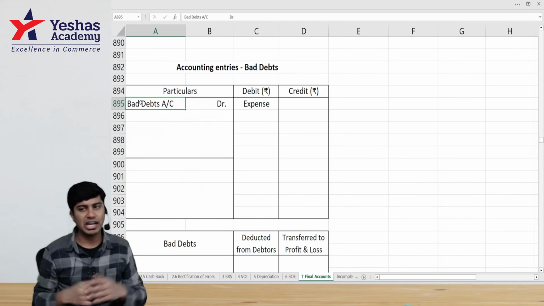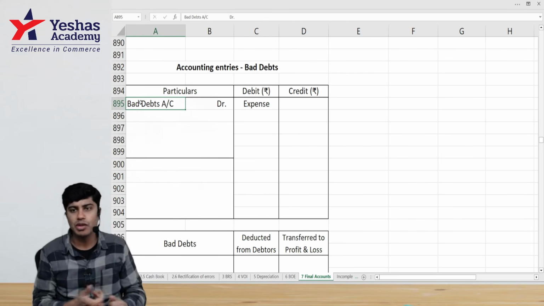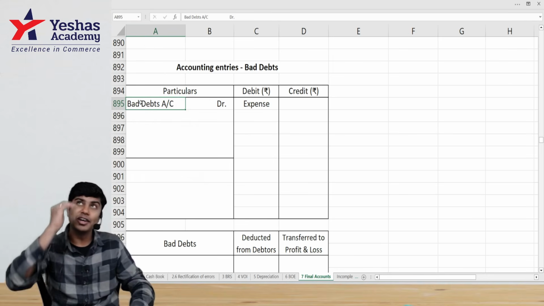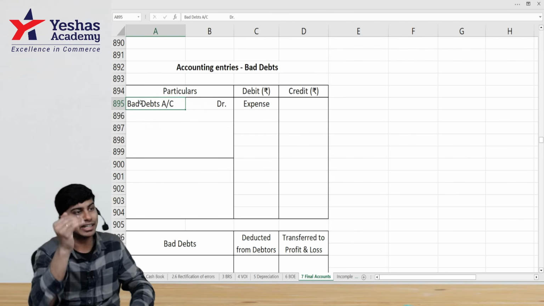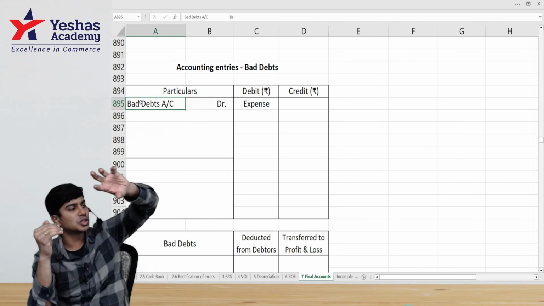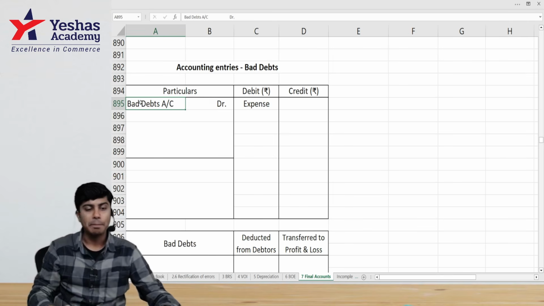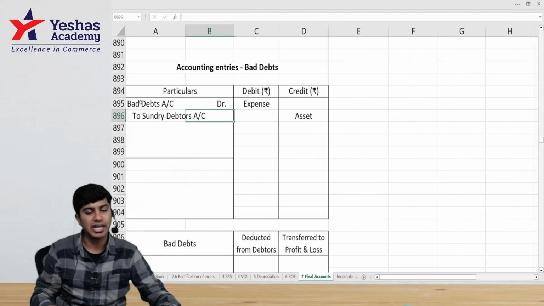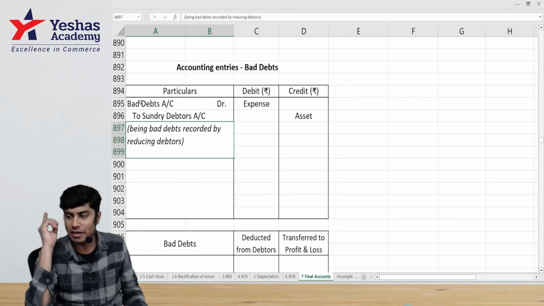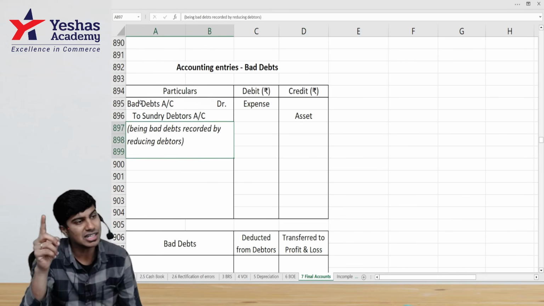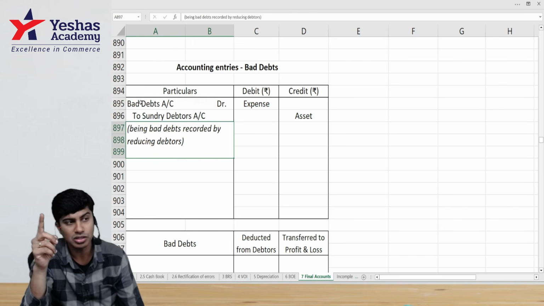Let's say my debtors is 1 lakh. Now, when I say 10,000 is bad debt, I won't recover 10,000 from my debtor. Am I right? So my debtors will reduce from 1 lakh to 90,000 because one debtor of 10,000 told you he won't pay money. Bad debt is an expense. Bad debt debit. Bad debt will reduce our debtors. Debtors credit. Bad debt is an expense. Bad debt debit. Bad debt will reduce our asset. So debtors credit. I hope everybody understood.